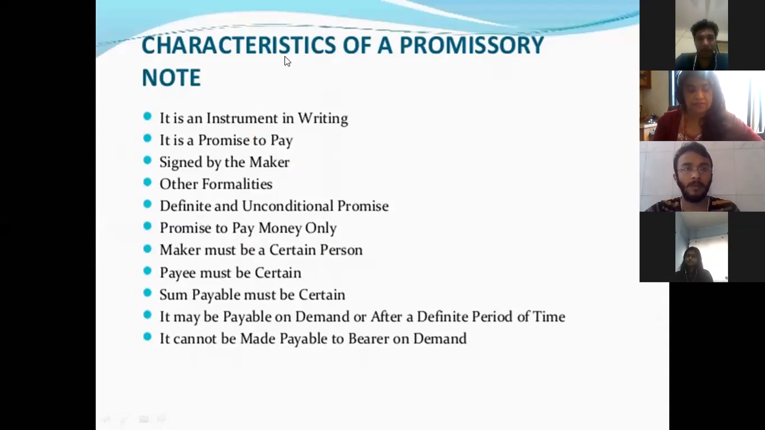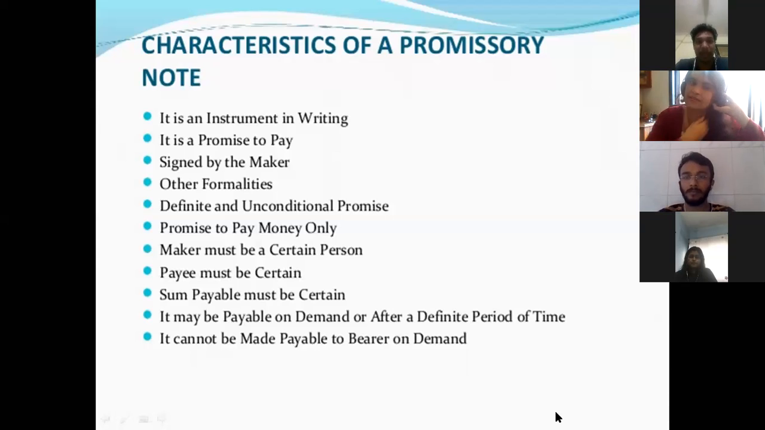Nishan, characteristics of a promissory note. It is an instrument in writing. It is a promise to pay signed by the maker. Other formalities: definite and unconditional promise. Promise to pay money only. Maker must be a certain person.